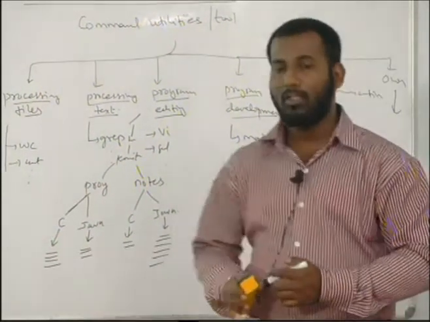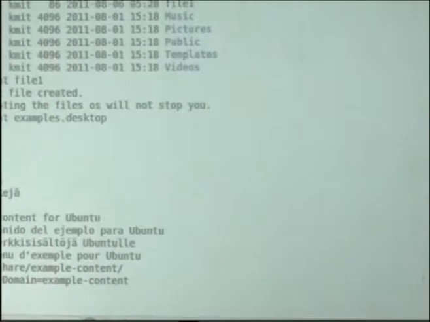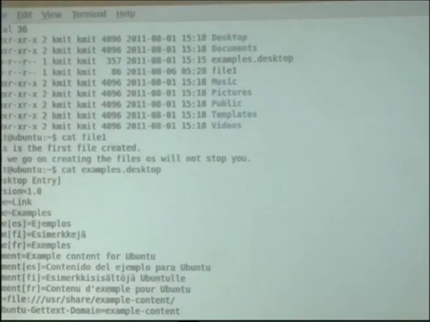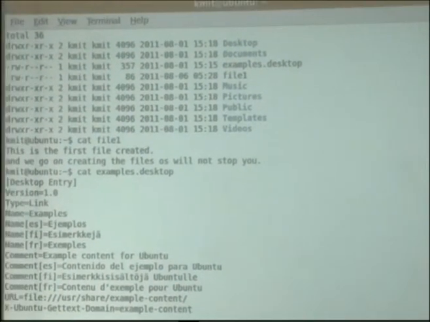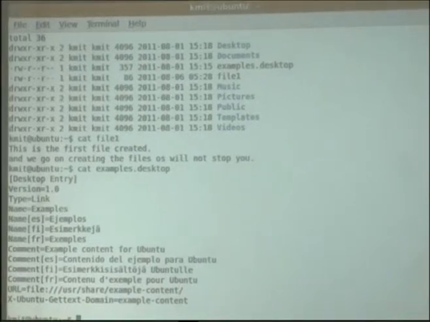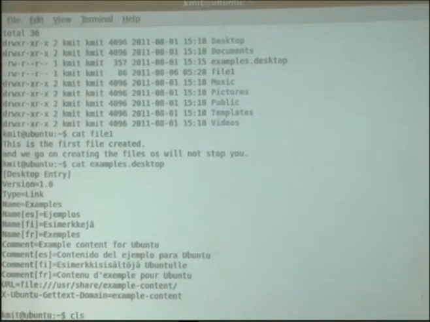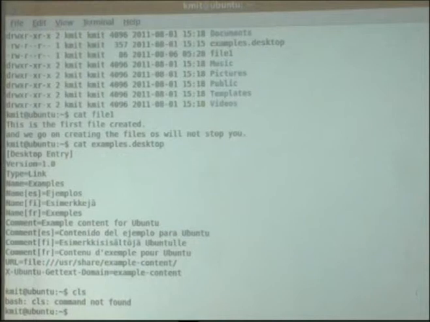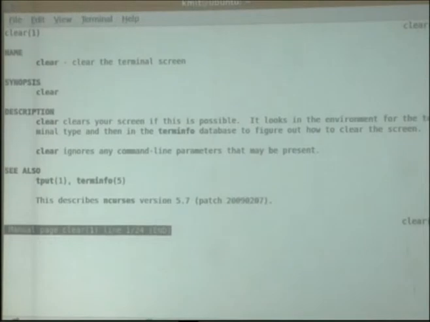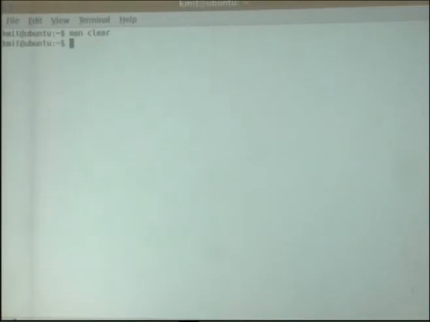Let us see how to create that. If I want to clear the screen, like in DOS we use CLS, but CLS doesn't work here. Here we have to write clear. It clears the terminal screen.